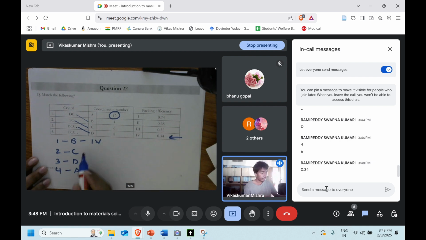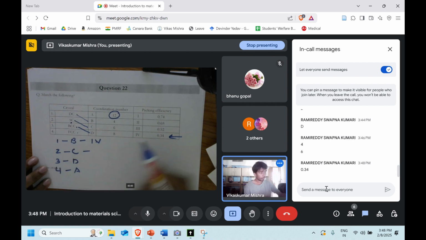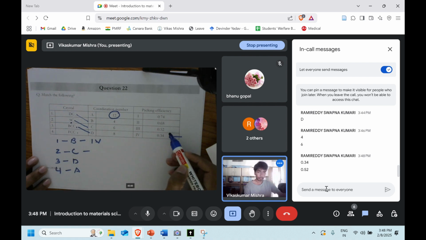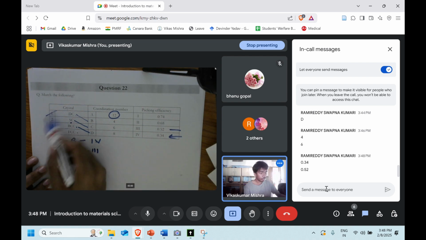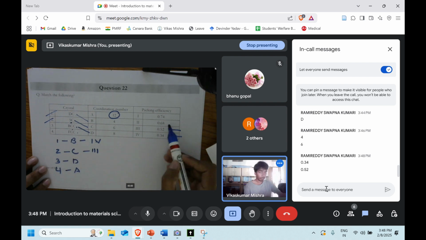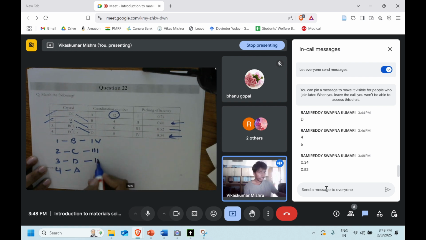Okay, let's move ahead. For the simple cubic, which one will it be? It's 0.52. That's right, perfect. So the third one is the right answer. BCC is right. It will be nothing but 0.68. Perfect, so it will be the second one. And then FCC, we all know it will be 0.74, so it will be the first one.